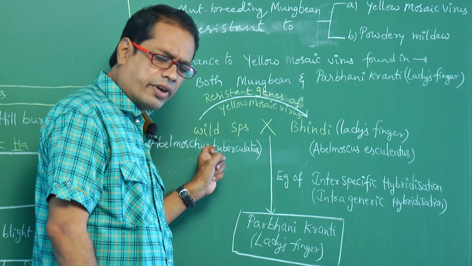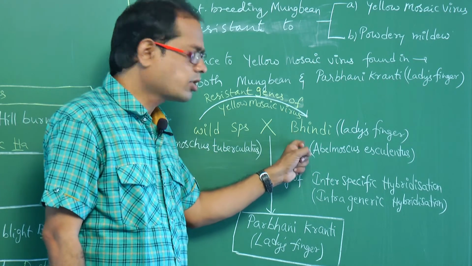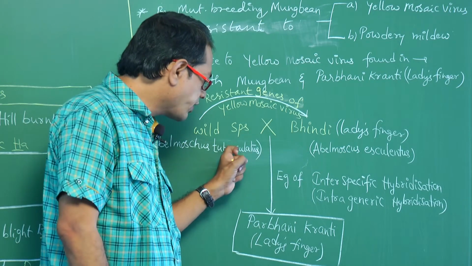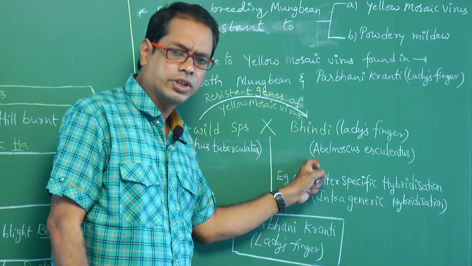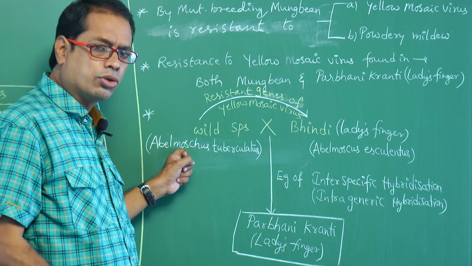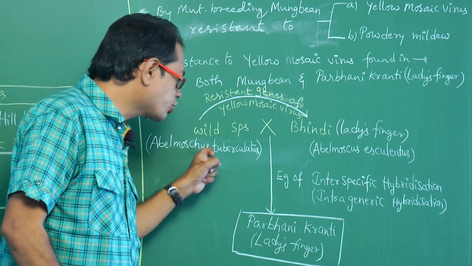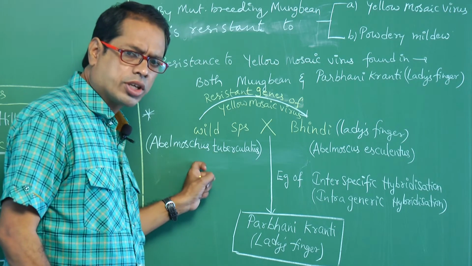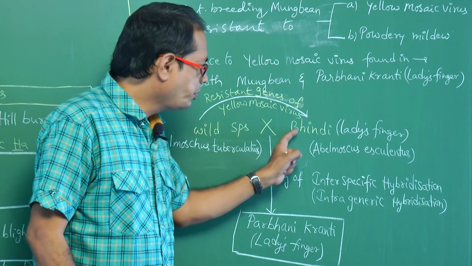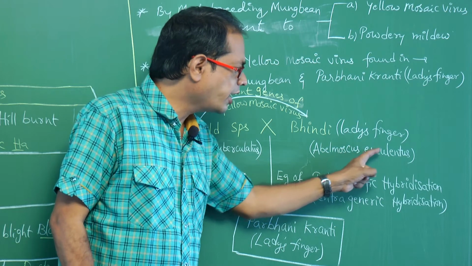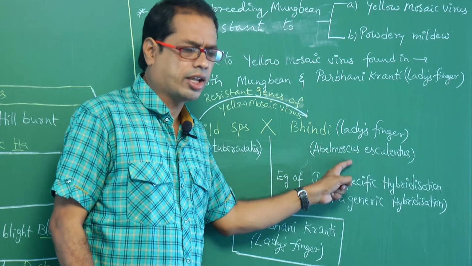Of course, this is a wild variety. This is the normal variety. This lady's finger belongs to the wild species. What is the scientific name? Abelmoschus tuberculatus. Bhindi means Abelmoschus esculentus. These are the scientific names.